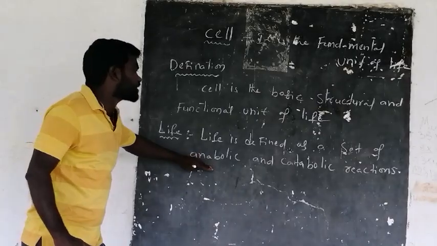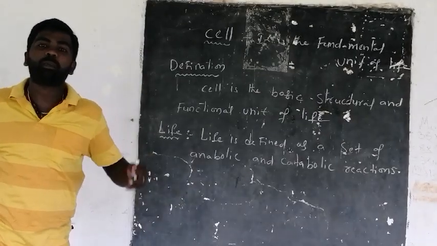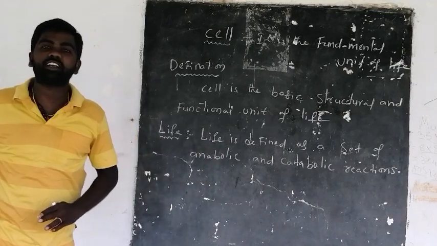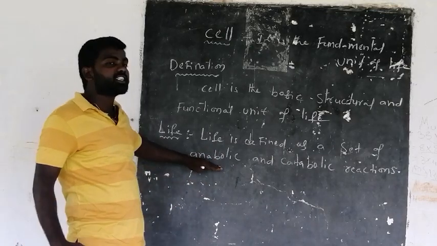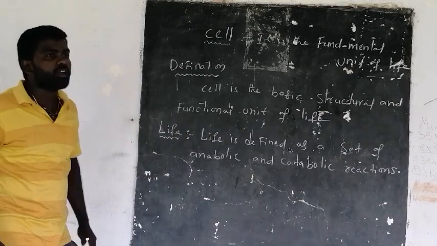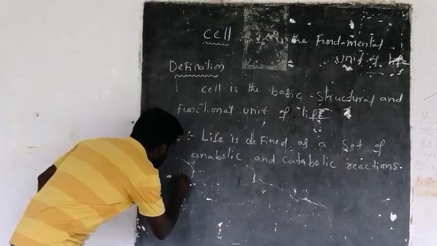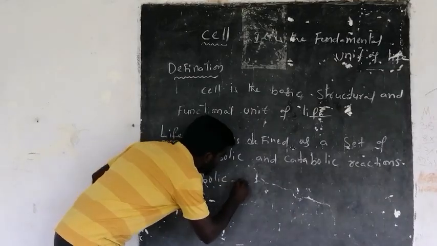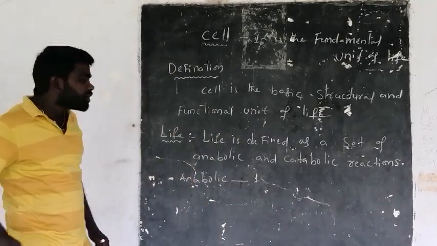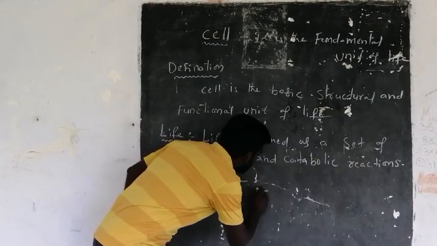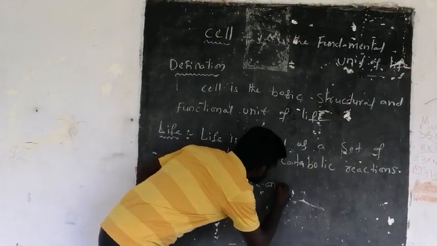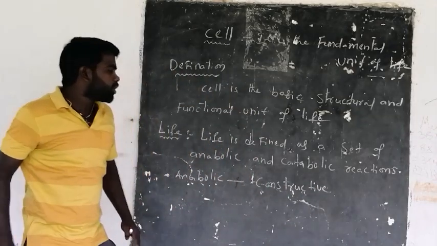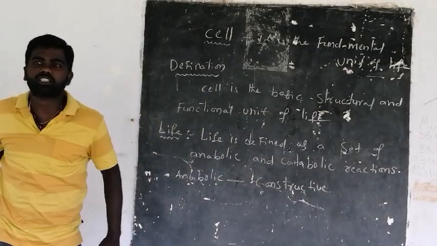Let us see the meaning of anabolic reaction. Anabolic reactions means constructive reactions.